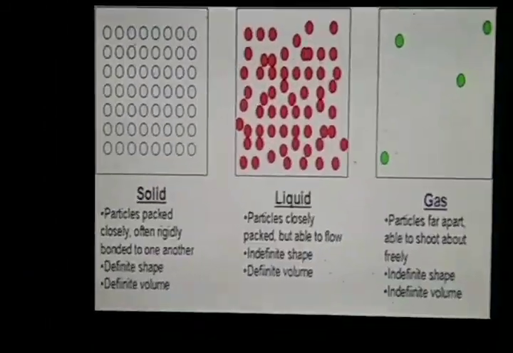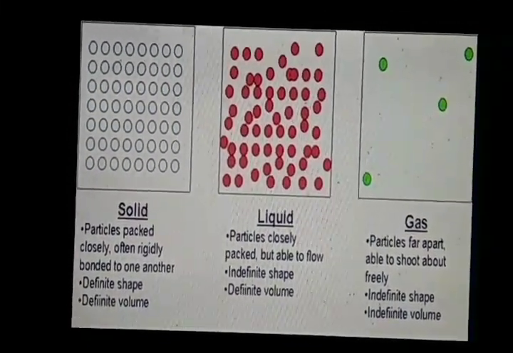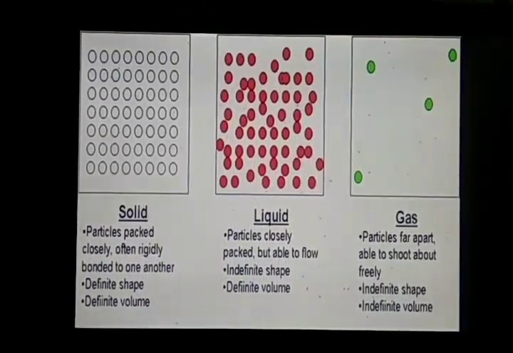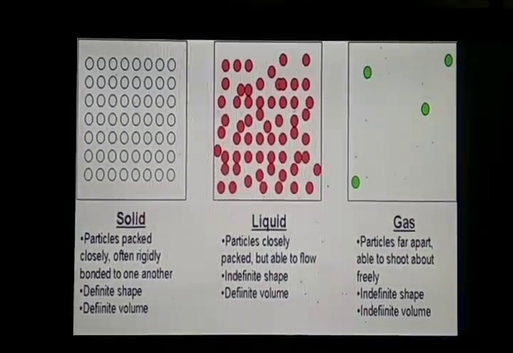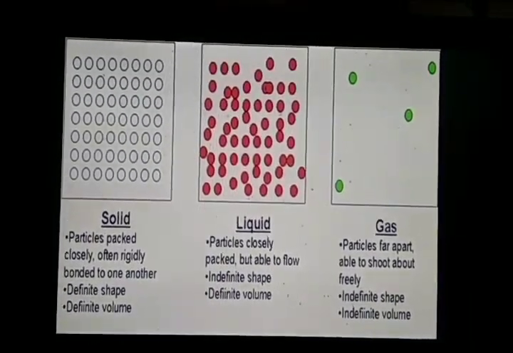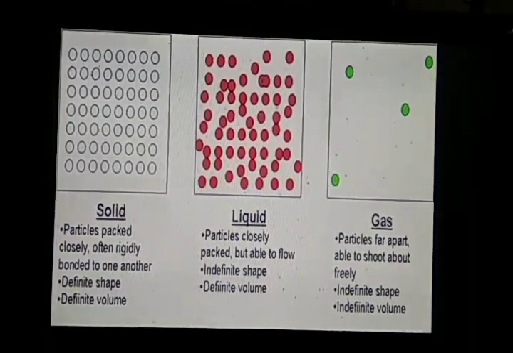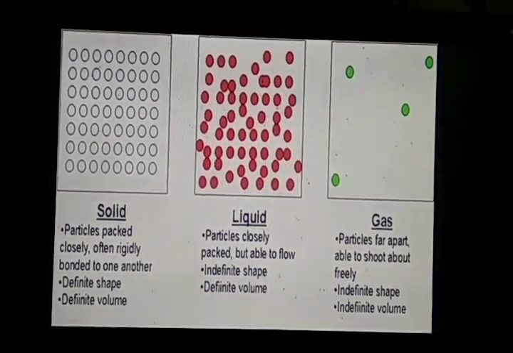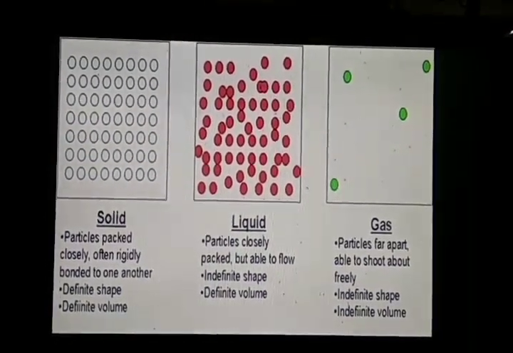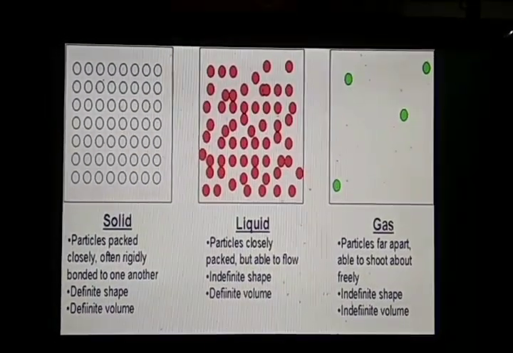Next, now let us see properties in a proper form. See here, first property is particles are packed closely. Yes, in solid you can see in the picture that molecules are arranged in a packed way, as well as they are arranged in a fixed proper way. Molecules are not here and there. In case of liquids, you can see that particles are closely packed, but they are able to flow. Means they can move a little bit here and there. Whereas in case of gases, particles are very far apart and they are able to shoot about freely. Means they can move randomly anywhere in the surrounding.